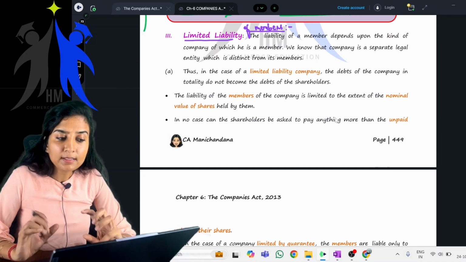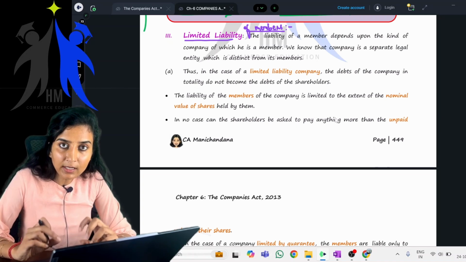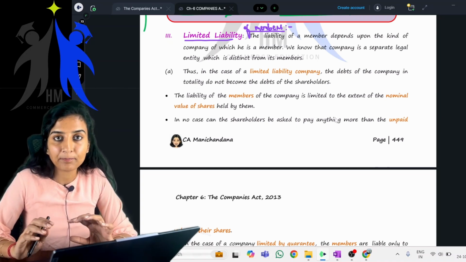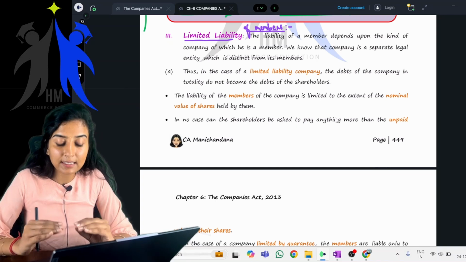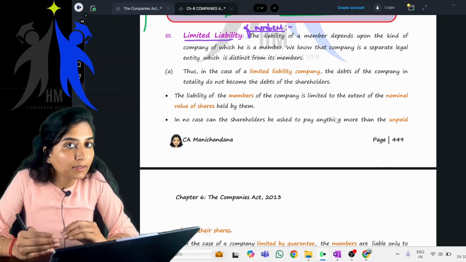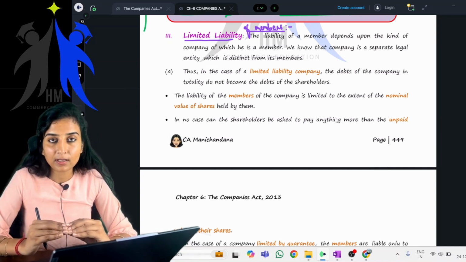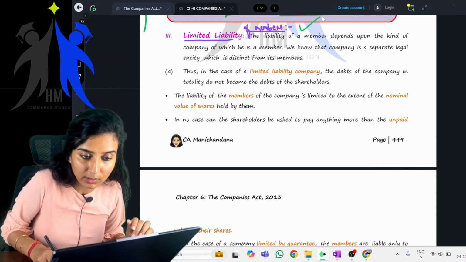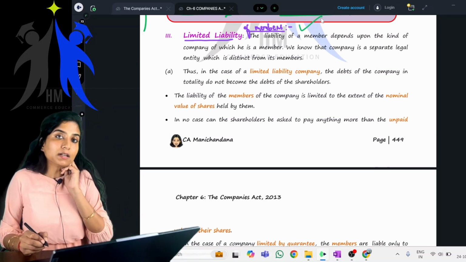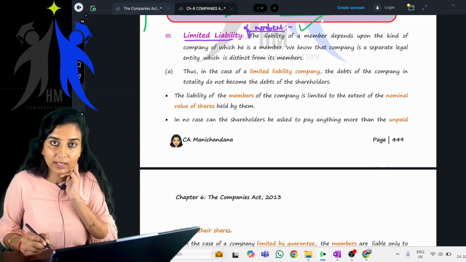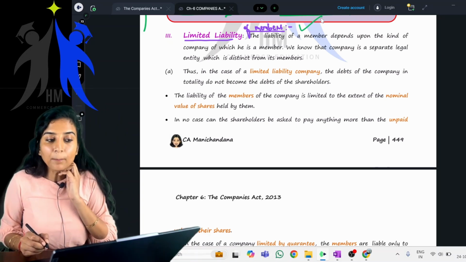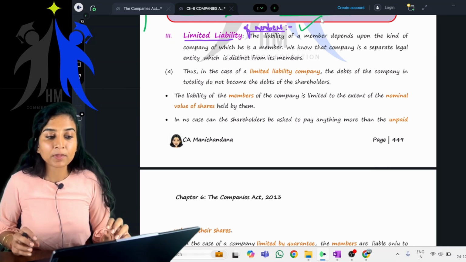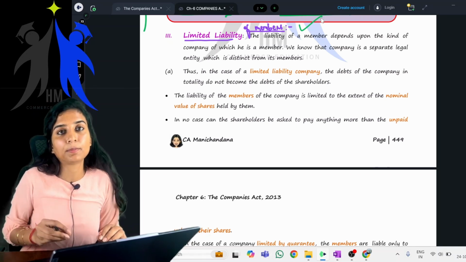Now, is this limited liability of the company or is it of the member? The answer is the limited liability is of members. The liability of the company is not limited, it is unlimited. The liability of the members of the company is limited.